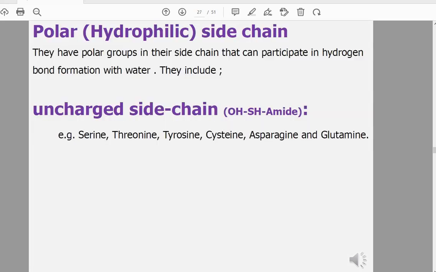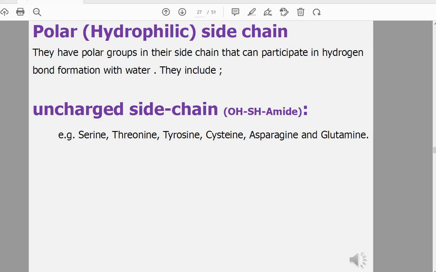Polar hydrophilic amino acids mean that they have a polar group in the side chain that can participate in hydrogen bond formation with water. They contain a polar uncharged side chain, have no charge, which contain hydroxy amino acids, sulfur containing amino acids, and amide amino acids.